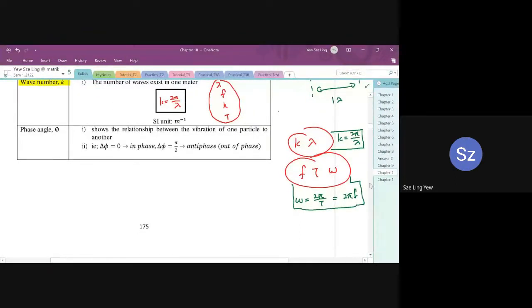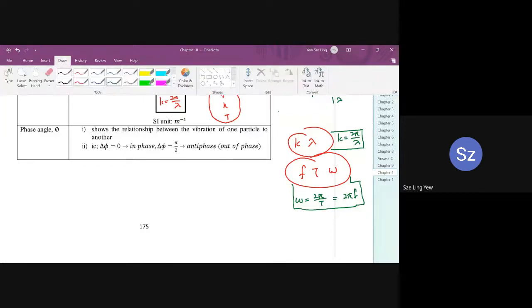All right, so the questions might give you lambda, might give you K, so you need to know how to find the other one. And the same thing here, the questions might give F, T, or omega. You need to know how to change it to the quantity that you need, either in the calculations or in the graph sketching. All right.